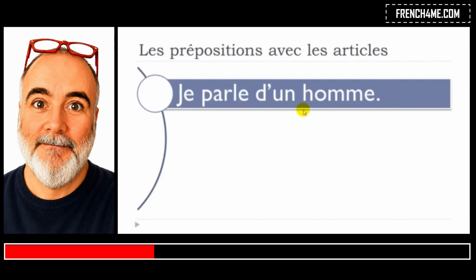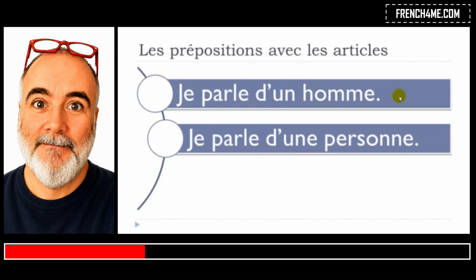All right, but then no major modification will be done because you just keep your "de". Well, the "e" needs to disappear, but then still you've got your article. Okay, "je parle d'une personne". Okay, "une personne", a person. "Je parle d'une personne". So exactly the same thing here. Nothing major happens. Only this "e" disappears. But that's the only thing that you should remember to do if you want to combine the two.